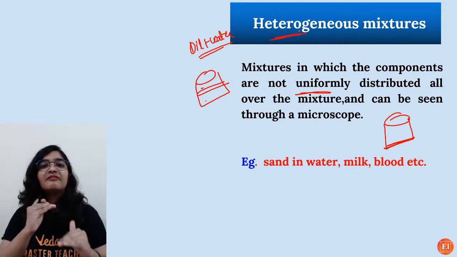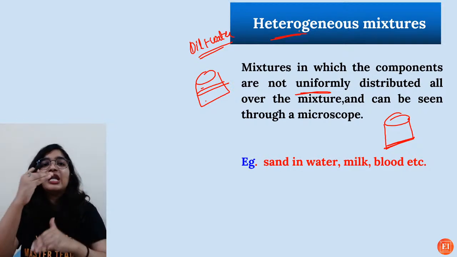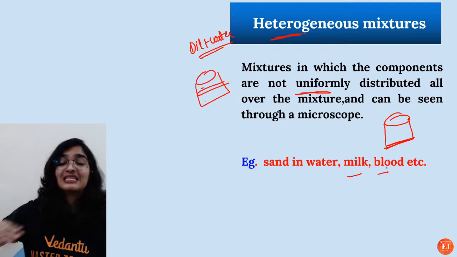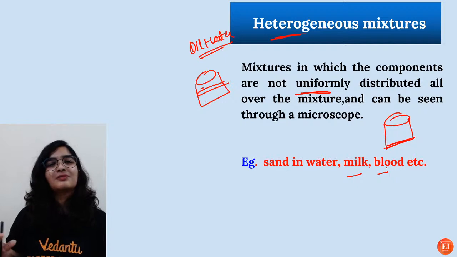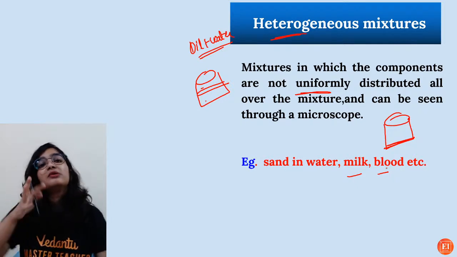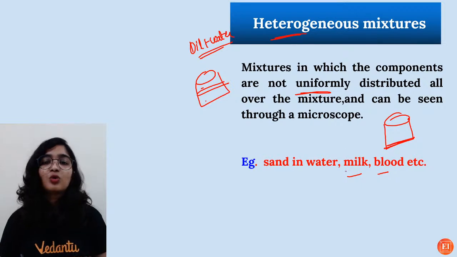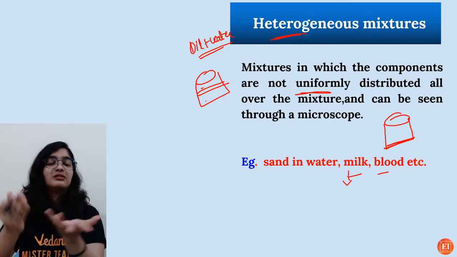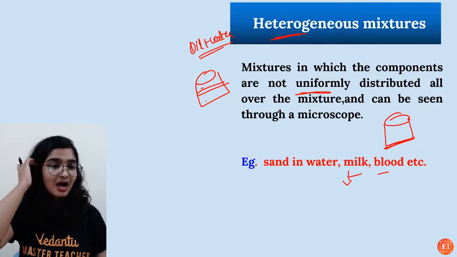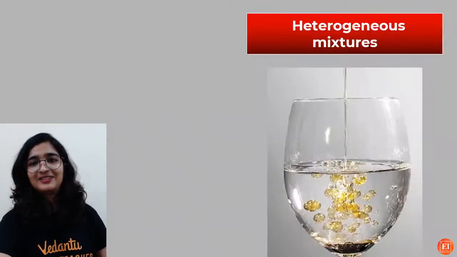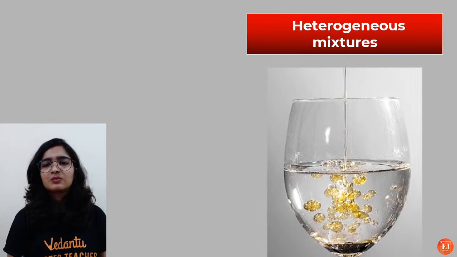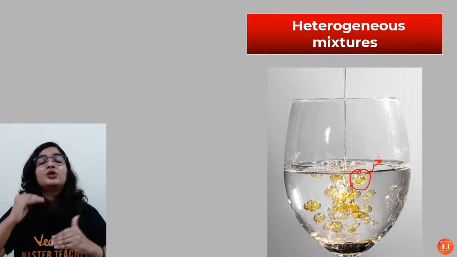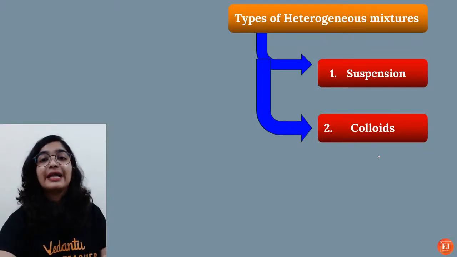Most of the time, you can actually physically differentiate the layers. But when it comes to milk and blood, that is the reason we mistake them as homogeneous mixtures, because the particles have been microscopically dispersed, so sometimes you won't be able to differentiate. In most cases of heterogeneous mixtures, as they form physically distinct layers, you will be able to differentiate. Oil and water are immiscible with each other, so they do not mix, forming two different layers. This is what is known as a heterogeneous mixture.